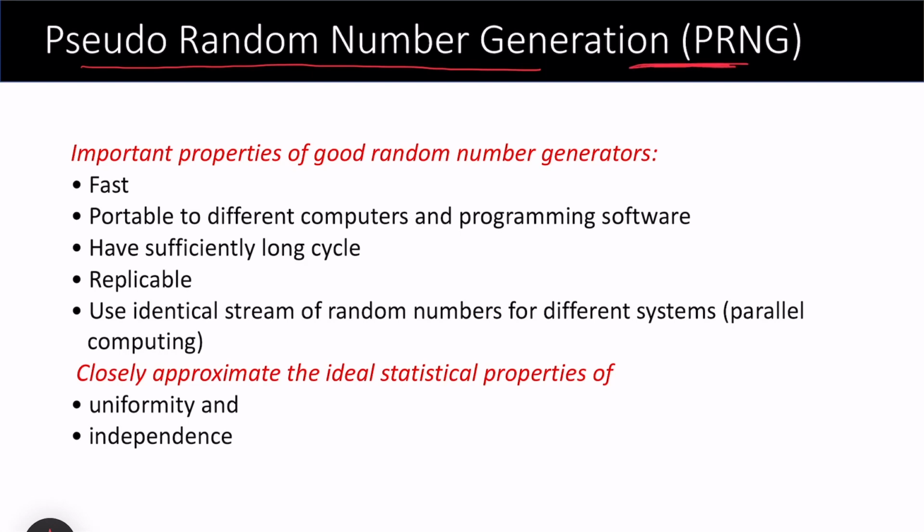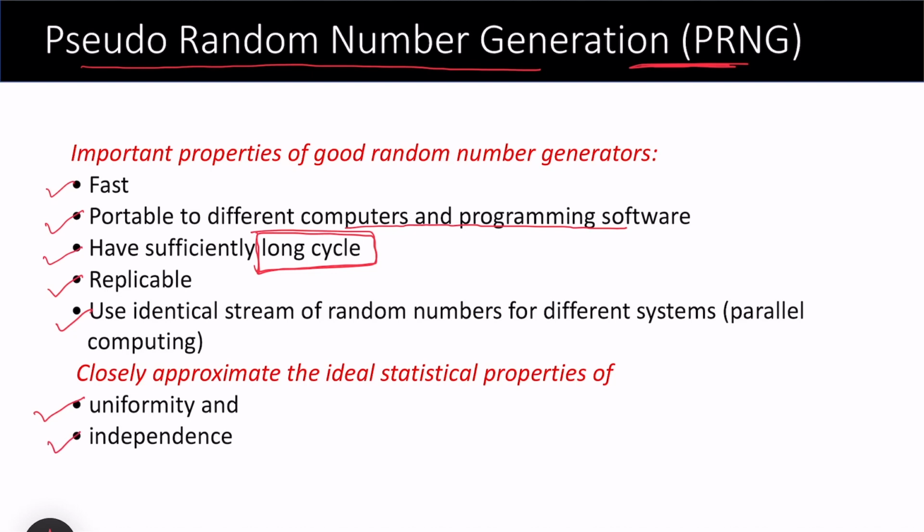The first is that it should be fast. It should be portable to different computers and programming software. They should have a sufficiently long cycle. I will come up with an example where I explain what I mean by a long cycle of generating random numbers. They should be replicable to the real situation and use an identical stream of random numbers for different systems or parallel computing. It should have uniformity, so it should not be biased towards some digits.